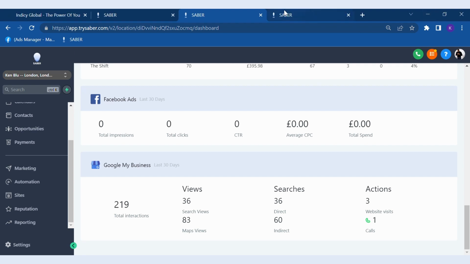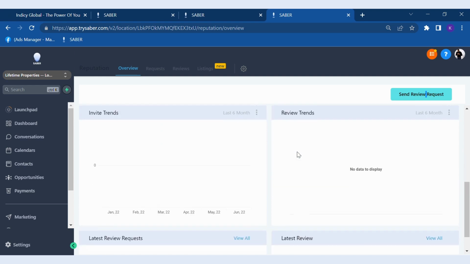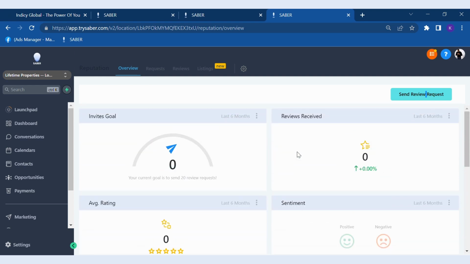Last but not least, when it comes to building credibility and your presence, we have review management. We have a feature that allows you to send review requests via email, via text, via any method you need, and then you can review your reviews. This connects to your Google My Business, so it goes onto your Google page, and you can also put it on your website. It's a very quick and easy way to get reviews from your customers and manage your reviews within one place.